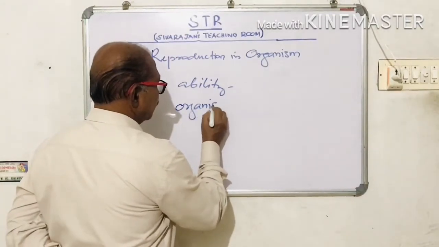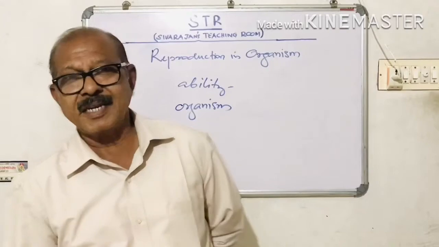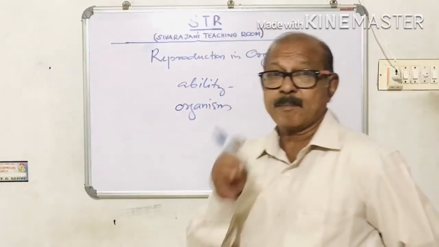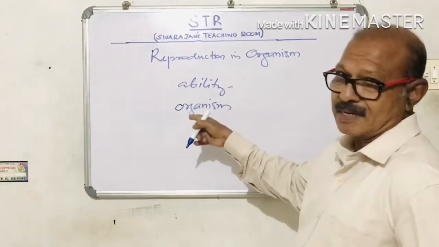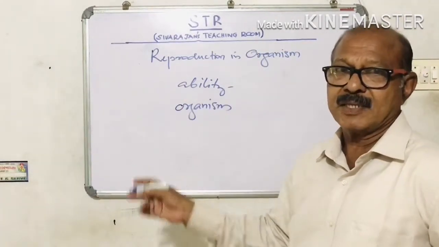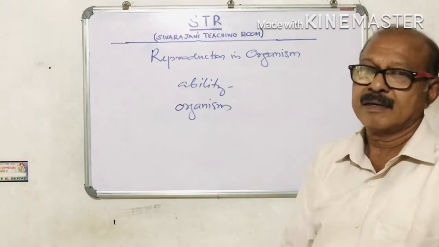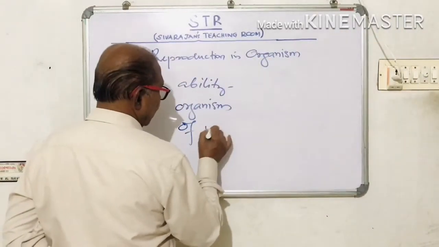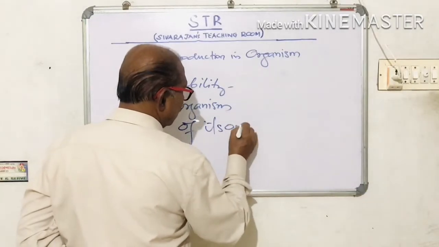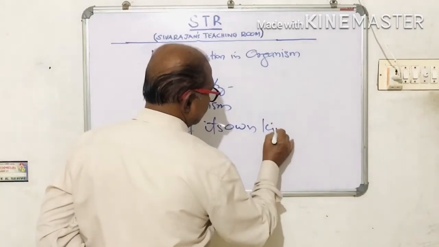What is an organism? Organism means a living thing. It can be a plant or an animal. So the ability or the capacity of a plant or an animal to produce young ones of its own kind.